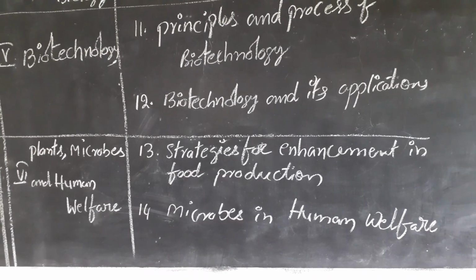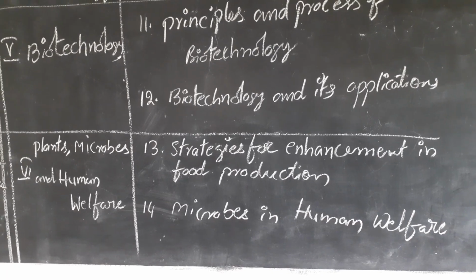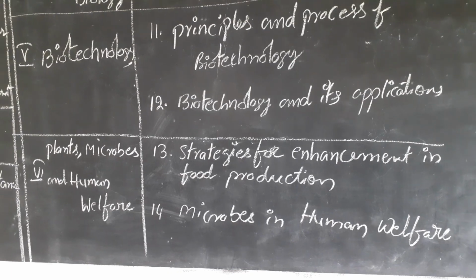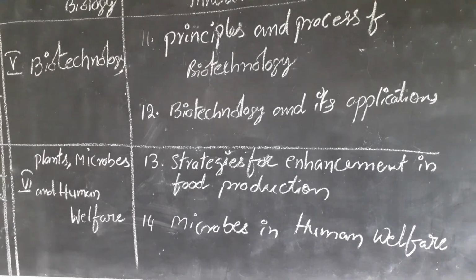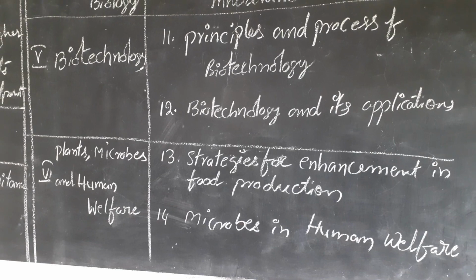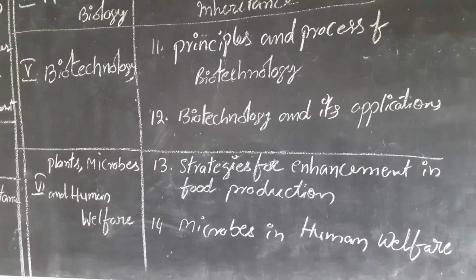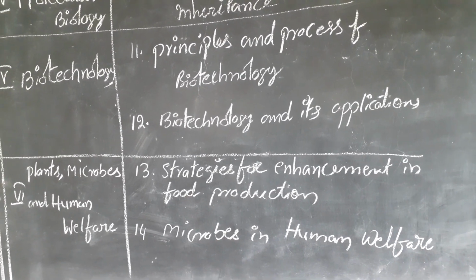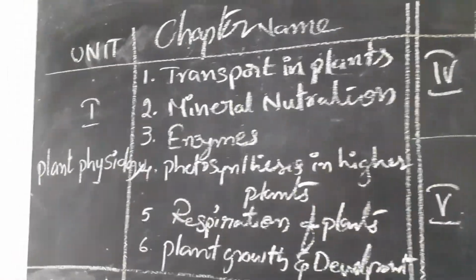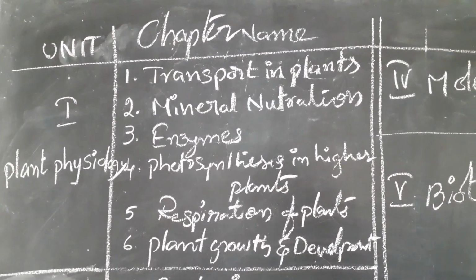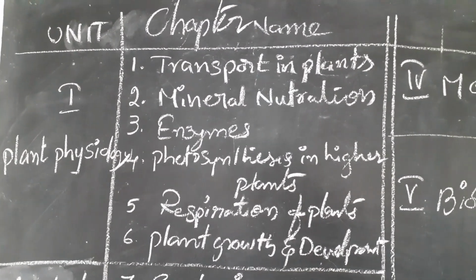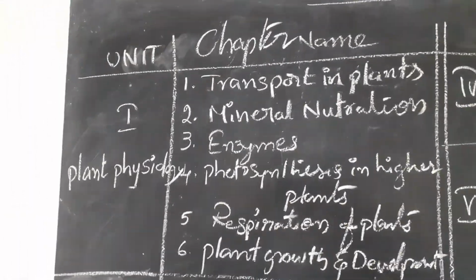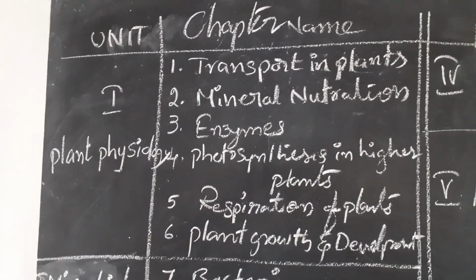So dear students, we have 6 units and 14 chapters. In all these chapters, the complicated things are in unit 1, which is very lengthy and a little bit difficult, but we have to concentrate on this chapter because we have long answer type questions. Overall 14 marks will come from this chapter. So we have to concentrate on this unit.